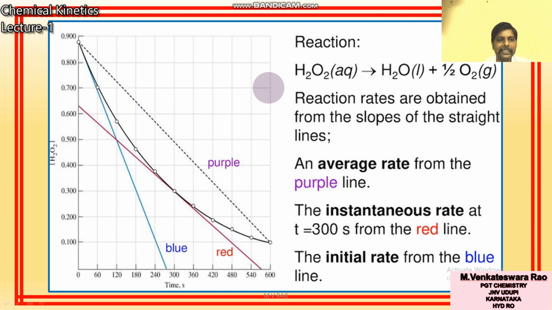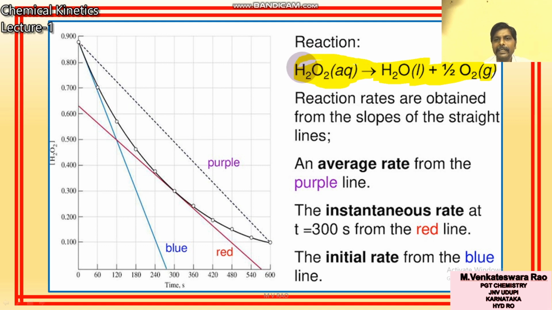Now in a single graph, you can see all these three. Here one reaction is taken: the decomposition of hydrogen peroxide, H2O2. I will ask one question. Is this decomposition of hydrogen peroxide a very fast reaction, very slow, or moderate?